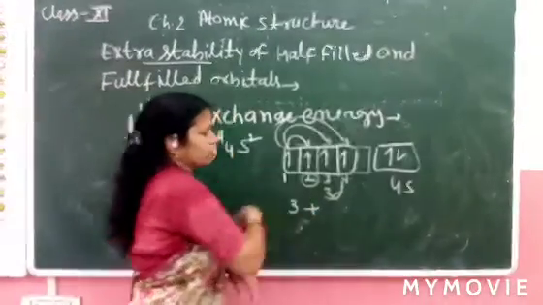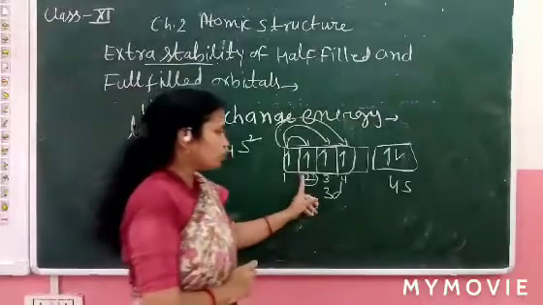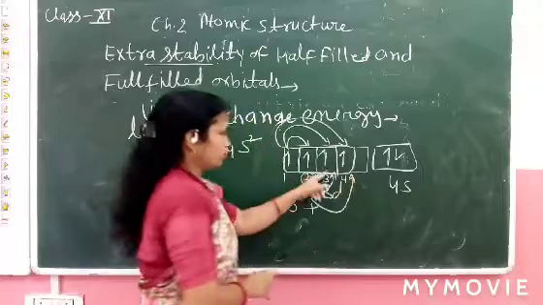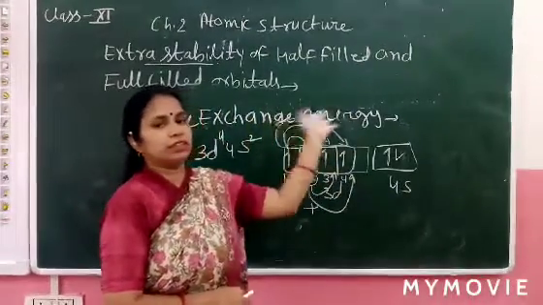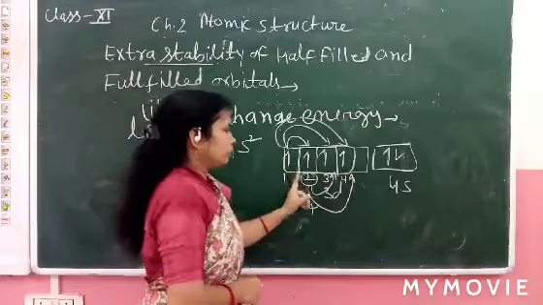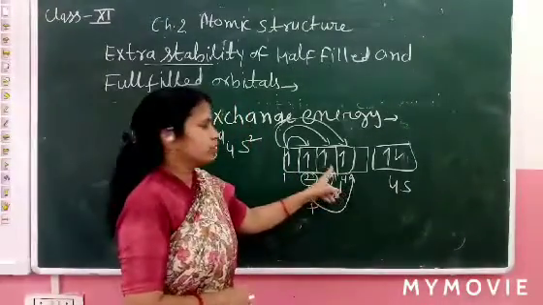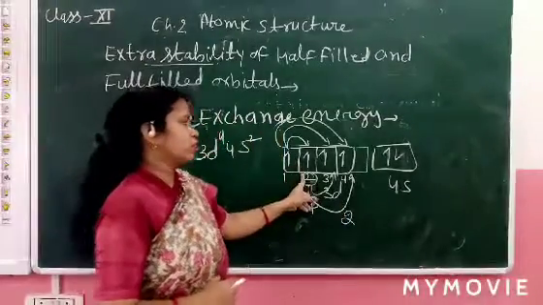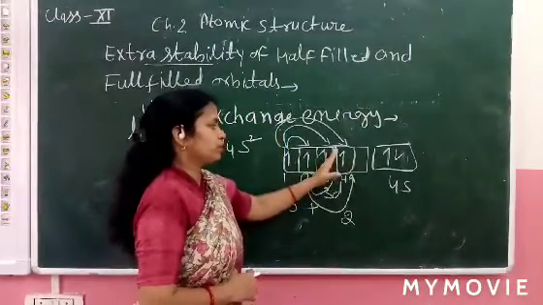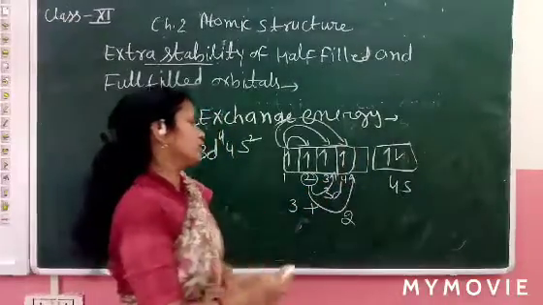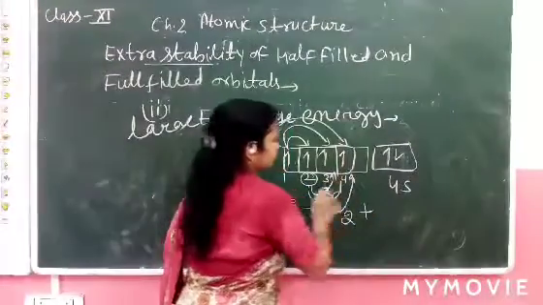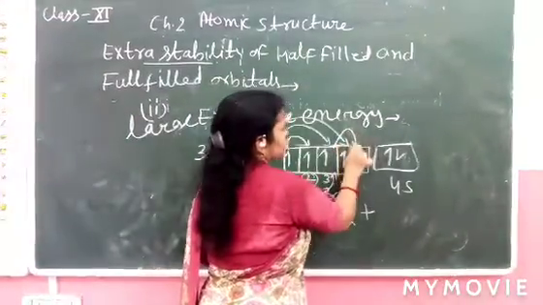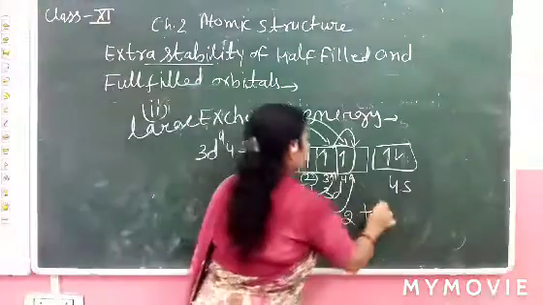If we talk about electron number 2, it can exchange by 3 and by 4. Don't go in reverse, because electrons are filling in increasing order. So electron 2 can exchange in 2 ways, with number 3 and number 4. Now let's see electron number 3. How many ways are possible? Electron 3 can exchange in only 1 way.